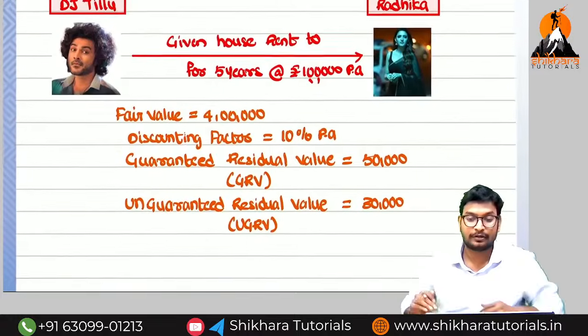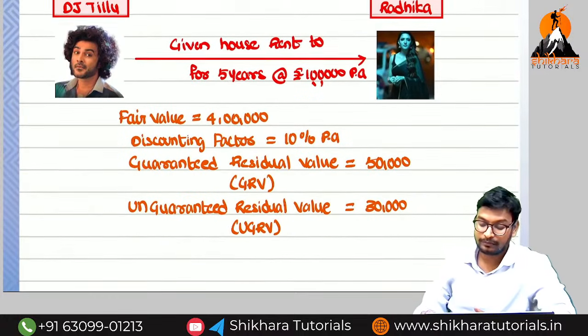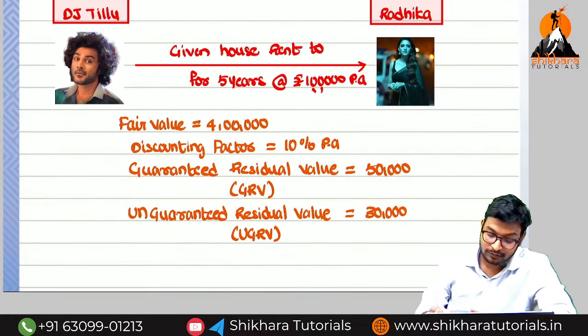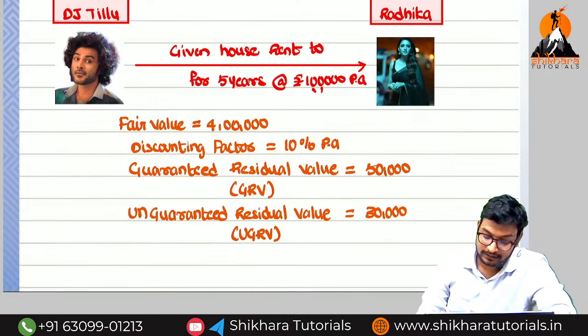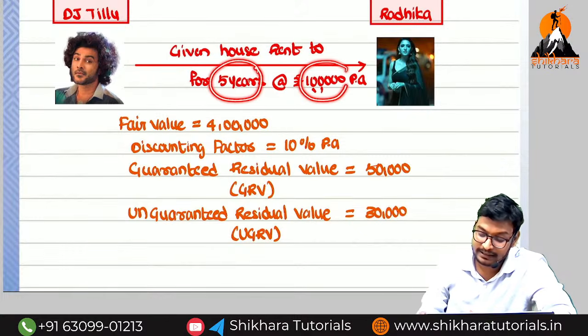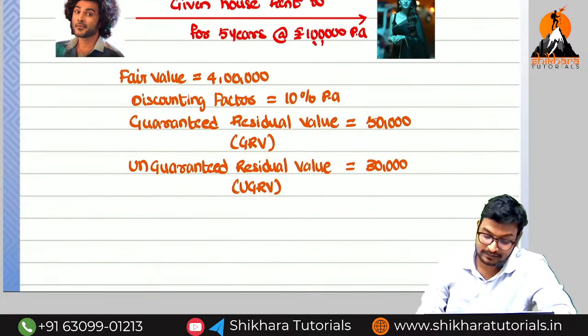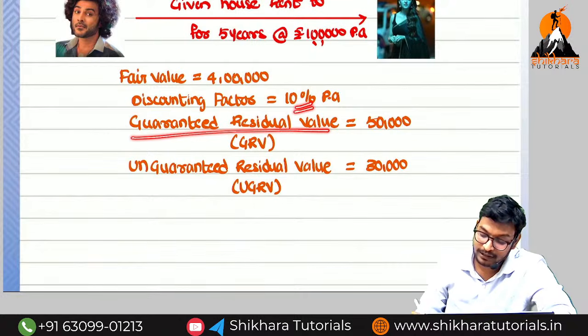So we are going to solve this question. In the books of whom? Who is the lessee here? Radhika's books. We are going to do it. So here, Dillu has given the house on rent for how many years? 5 years. Each year the lease payments are how much? 1 lakh. Can you say the fair value? What is the fair value? Here 4 lakhs. What is the discounting rate? 10%. What is the guaranteed residual value? 50,000. What is the unguaranteed residual value? 30,000.